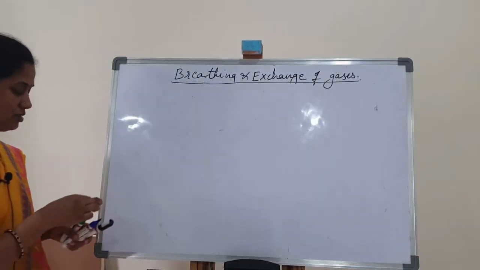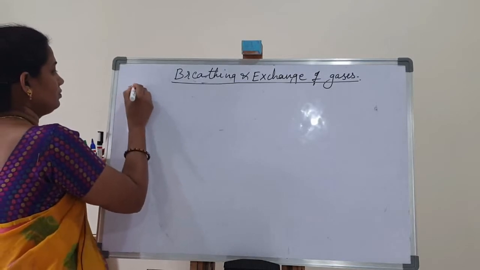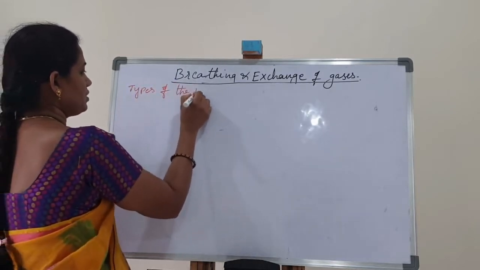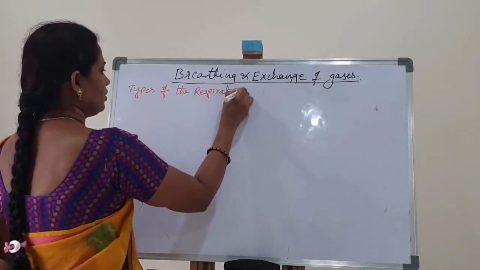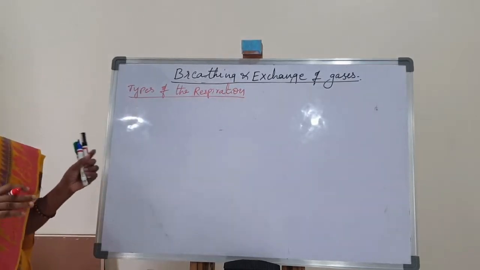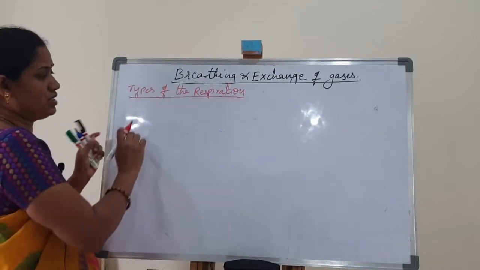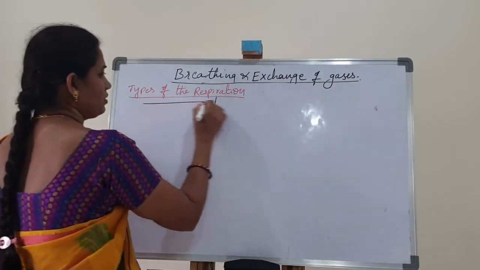Next, types of respiration. Respiration means oxidation of food materials. So respiration is mainly classified into two types.